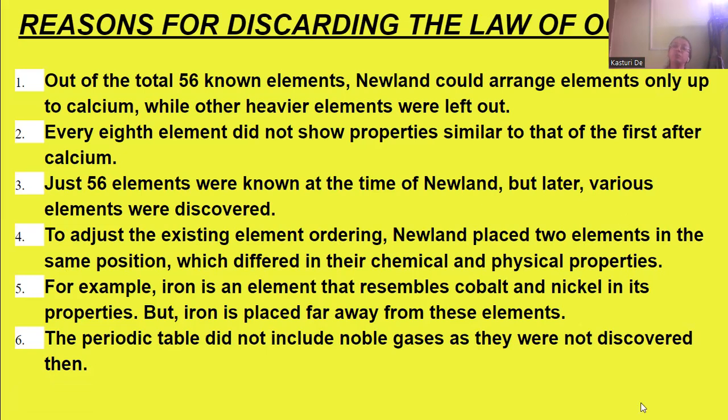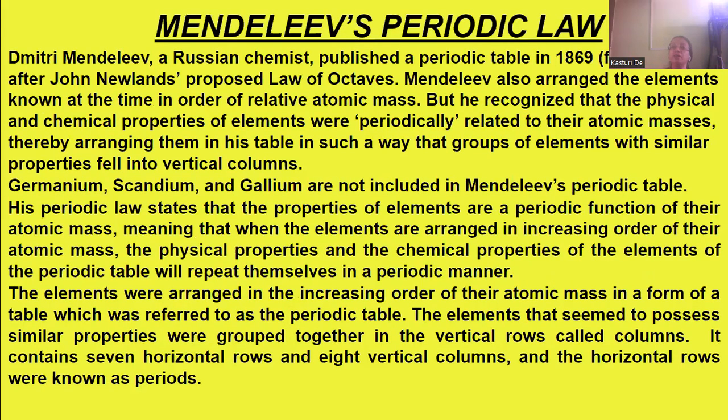Then the periodic table did not include the noble gases as they were not discovered during that time. The noble gases were left out. They were not fitting into this, and were not considered in this classification. So these were the reasons why the law of octaves was discarded. So next came Mendeleev's periodic law. Mendeleev's, sorry, not Mendel's, Mendeleev's periodic law.